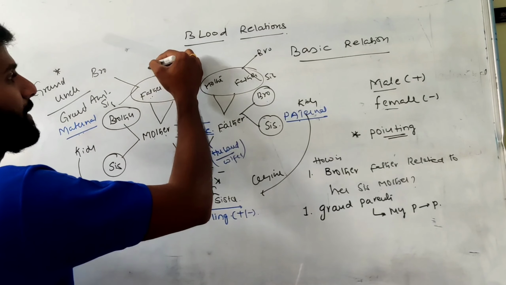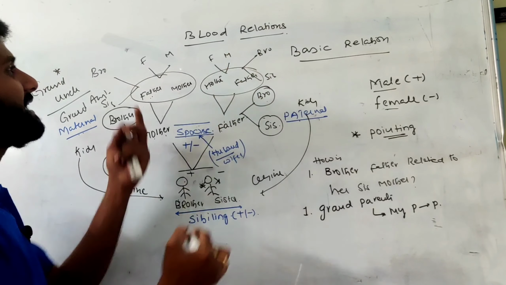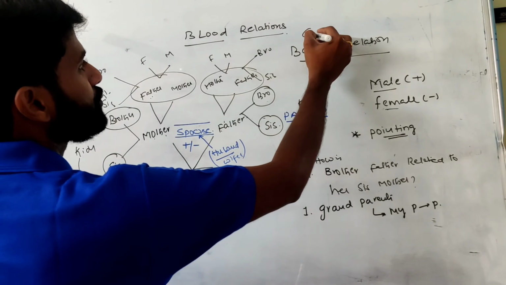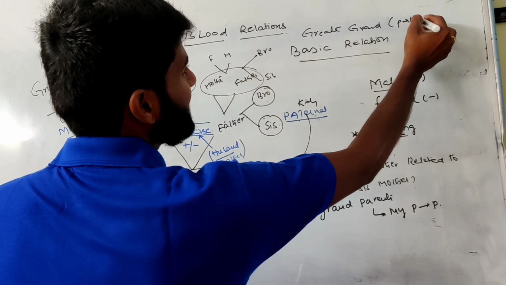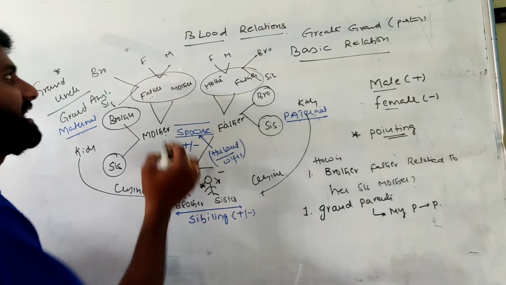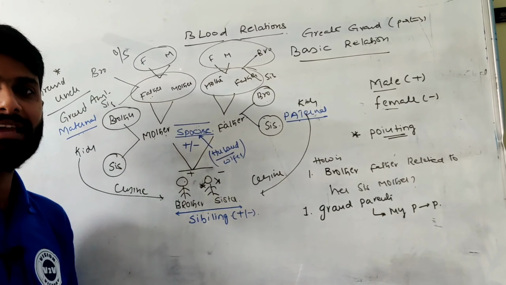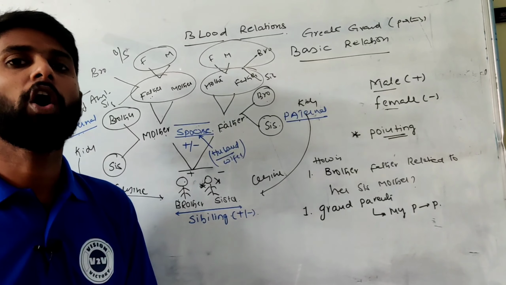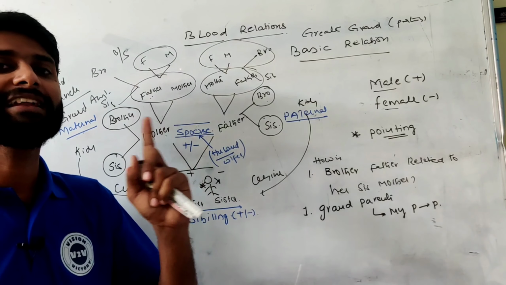If you move on to the next level, my grandparents have a father and mother, and I can call those relations great grandparents. Clear? Great grandparents means my grandparents' parents. For example, if my great grandparents have a brother or sister, I can call them great grand uncle or great grand aunt. Remember grand uncle, grand aunt, great grand uncle and great grand aunt.